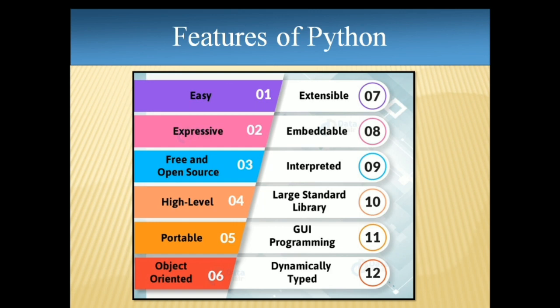Then we have extensible. Python is an extensible language. What do we mean by extensible and embeddable? It means Python is easily extensible with code from other languages like C, C++, Java, and it can easily be embedded in other applications. For example, if there is an application that is already built and we want to add a new feature to it using Python, we can easily do that because Python is easily embedded in other applications. So Python is extensible and embeddable.